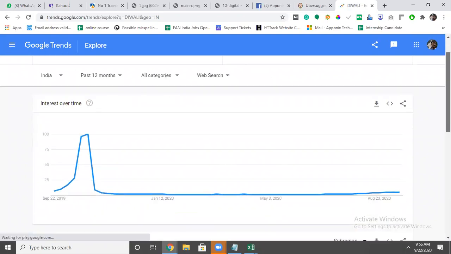You can see Diwali had a hike only during the time of Diwali. At other times, no. This is a completely seasonal keyword, which means the trend will be there only at a specific time. Maybe it will be there for 8 or 10 days. After that, people will not search much for that particular keyword.